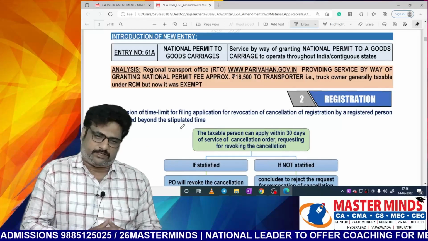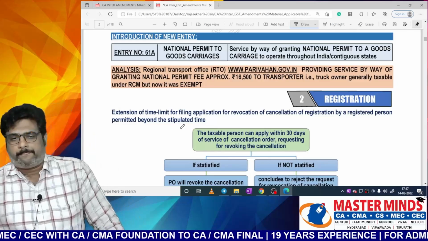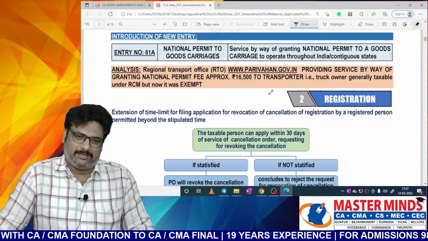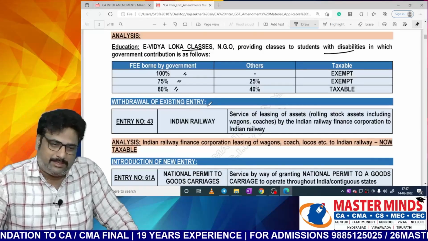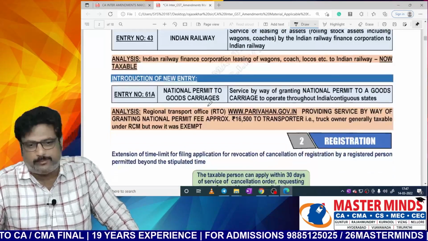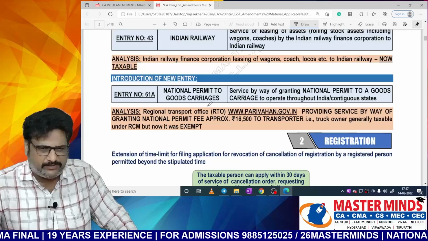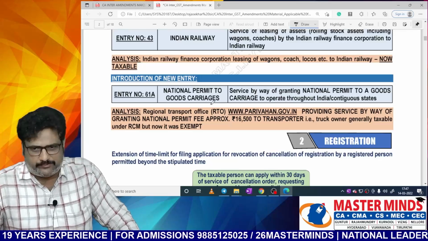Okay, with respect to the exemptions chapter, ma'am, these are the areas. I think from the examination point of view you may not be asked in these areas, but these are the statutory updates you should be aware of.